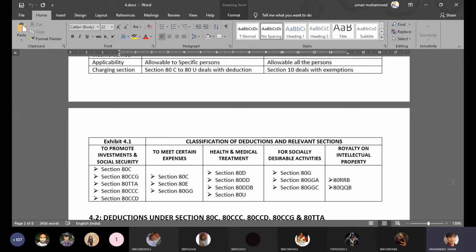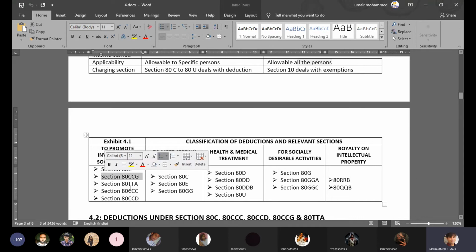So as you can see here, section 80C, 80CCG, which is being removed now. It's not there at the moment for your batch. Then why am I keeping this? Okay, let me keep this, but later let's discuss that. So 80TTA, 80CCC, 80CCD clause 1, 80CCD clause 2. These are the deductions that promote investments and social security.